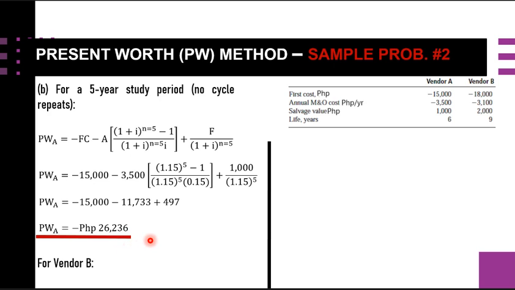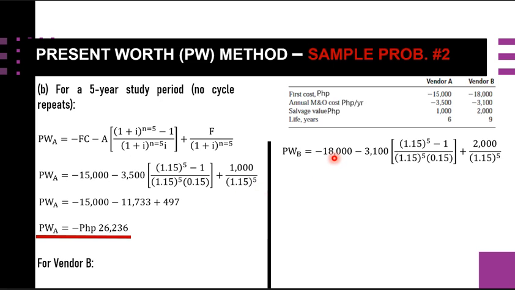And for vendor B, we have the first cost of 18,000 minus the annual O&M, which is 3.1, considering 5 years, plus our salvage value, the present worth of this 2,000 over 1.15 raised to the 5. So we can now get the present worth value of vendor B, which is minus 27,398. So the less negative, according to the present worth analysis, is vendor A.